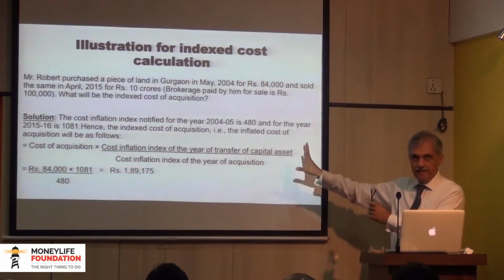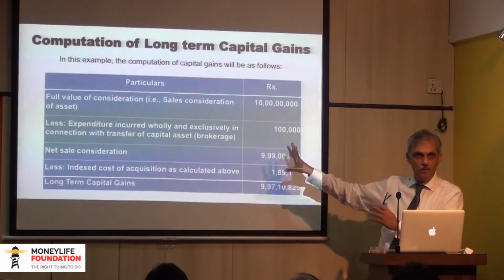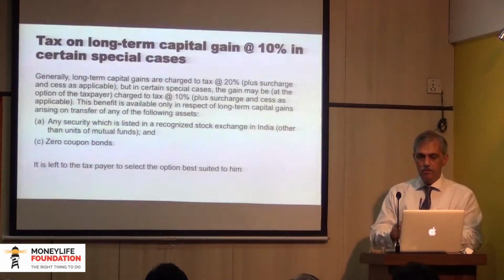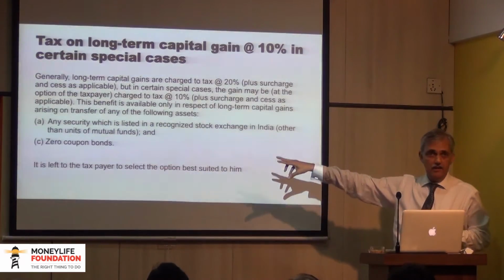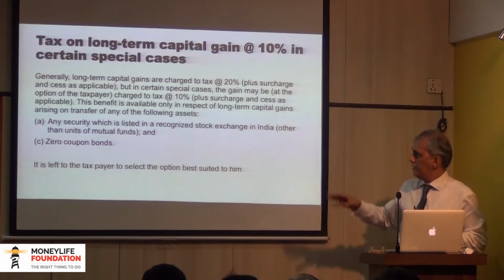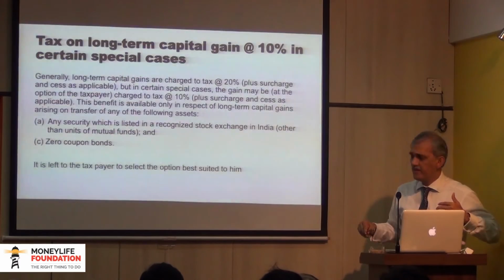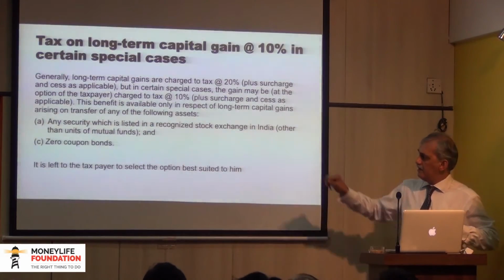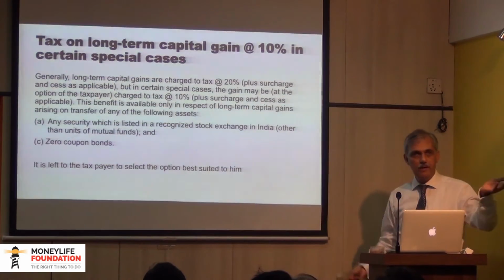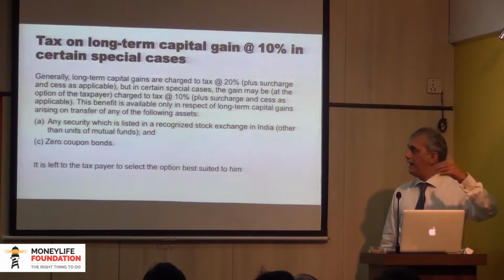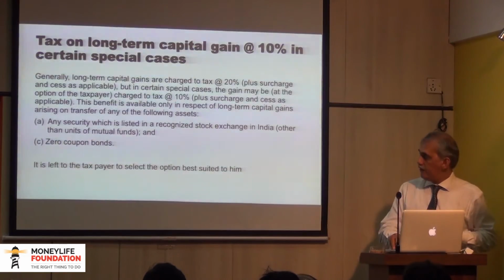I'm illustrating this issue with the example of the property. This option is not available for immovable property, but this is the way it will work if you exercise this option in the case of these two assets. Any security which is listed on a recognized stock exchange, other than units of a mutual fund, so shares, debentures, bonds, etc. If they are listed securities and you have a long-term capital gain, then you have the option of paying tax at 20% on indexed gains or 10% on unindexed gains, whichever is more beneficial to you. So it is left to you to select the option.